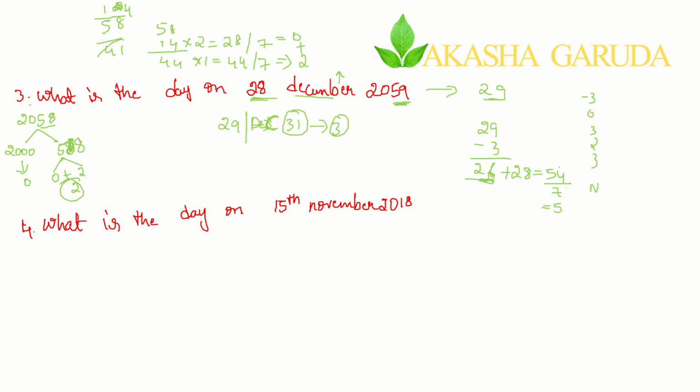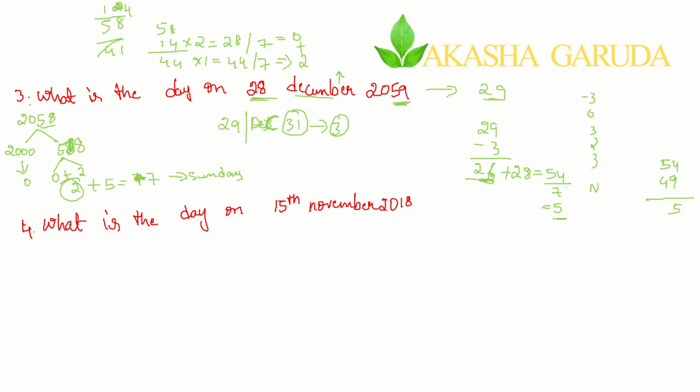7 7s are 49. 54 minus 49, the balance is 5. Add that particular balance here. 5 plus 2. What is the answer? 7. If it is 7 according to our code, what is the day? It is Sunday.